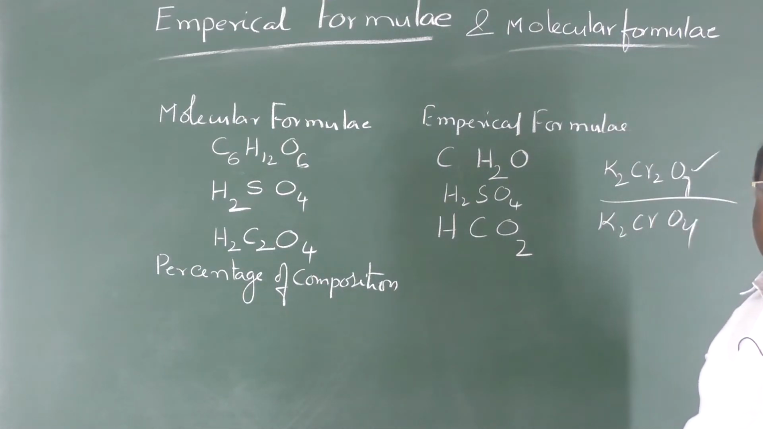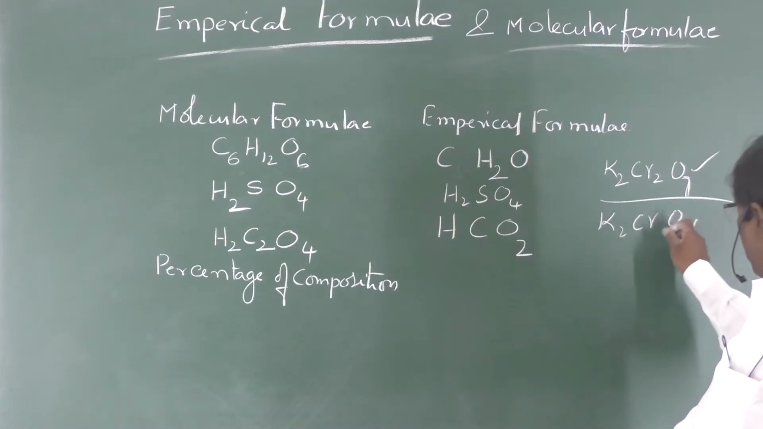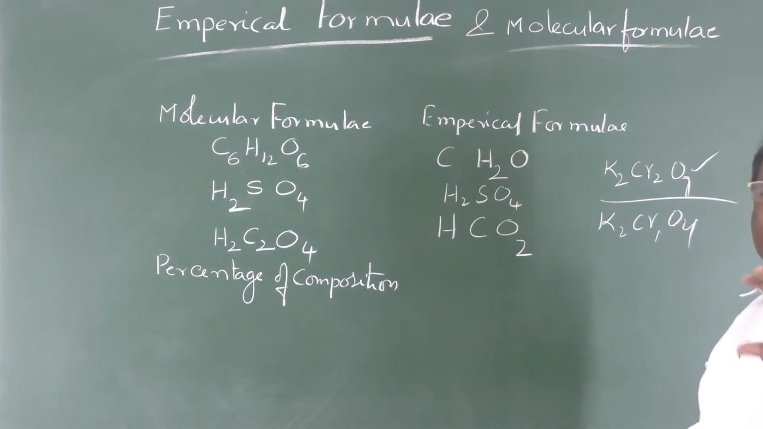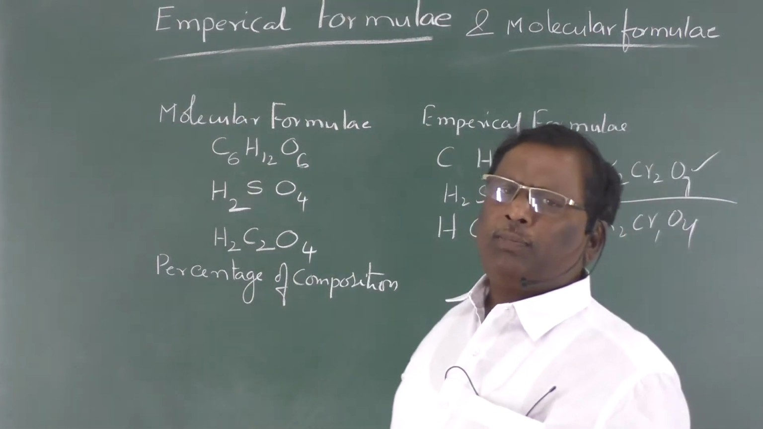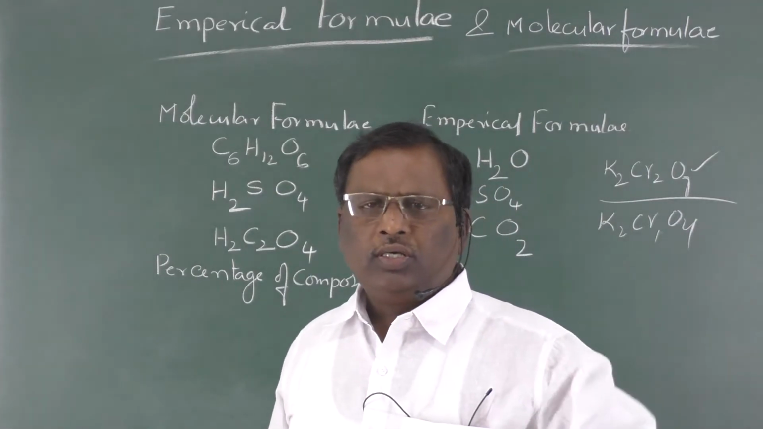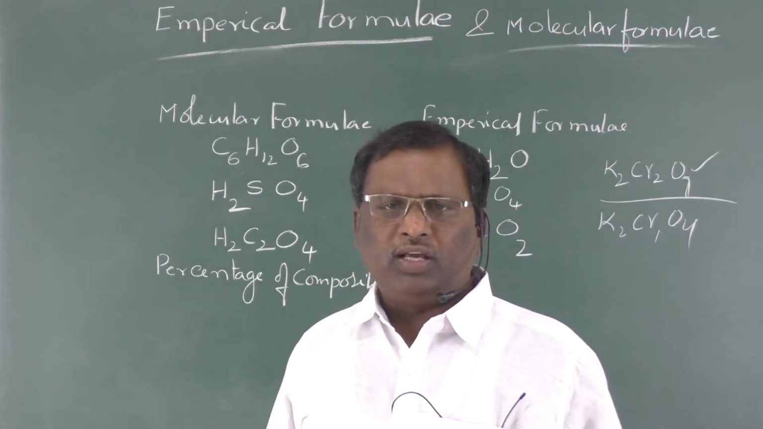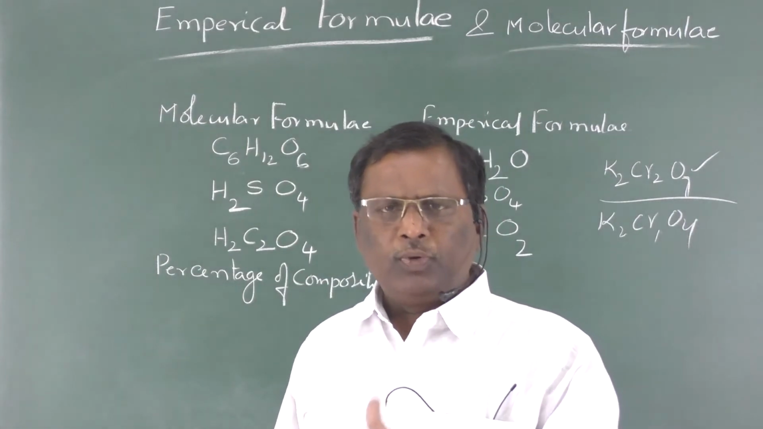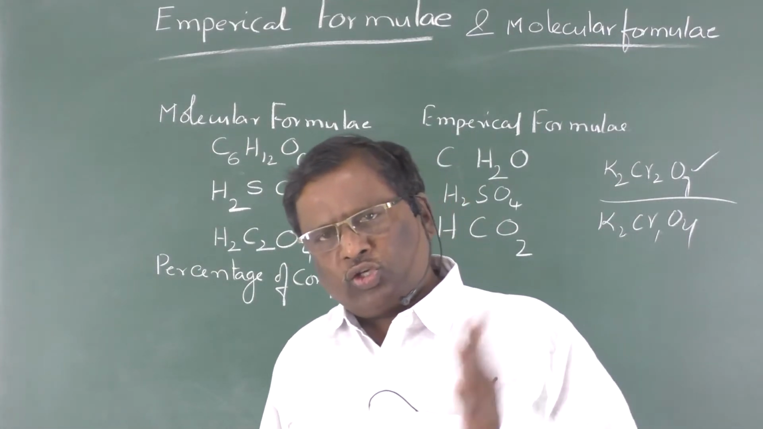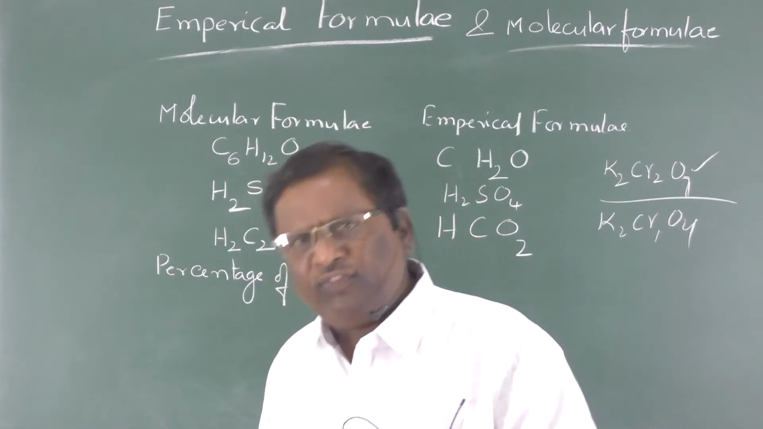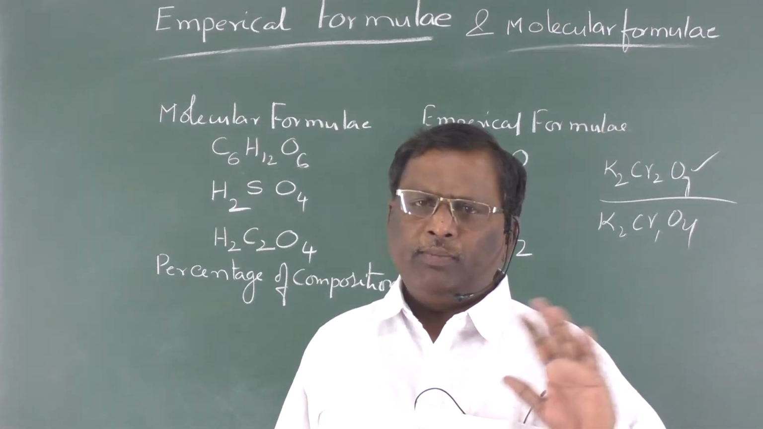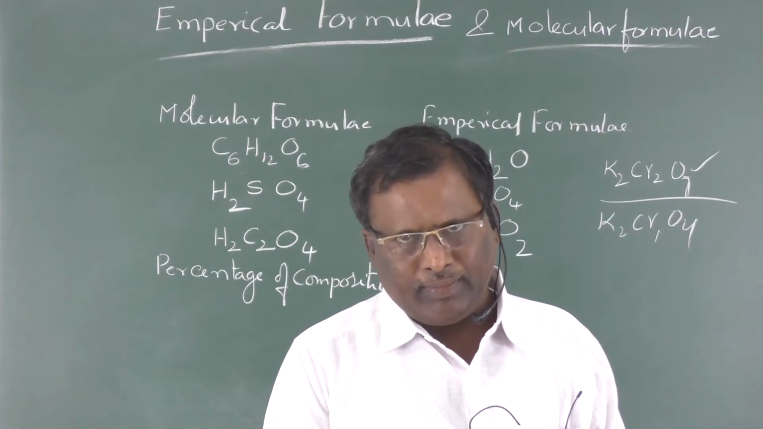K2CrO4, potassium chromate, 2:1:4, already 1 is there, so you need not simplify it. So for certain compounds, the empirical formula and molecular formula are the same, but for certain compounds there are two different formulas: one is the simple ratio and the other is the actual ratio. If the actual ratio is itself a simple ratio, for such compounds the empirical formula and molecular formula are the same.